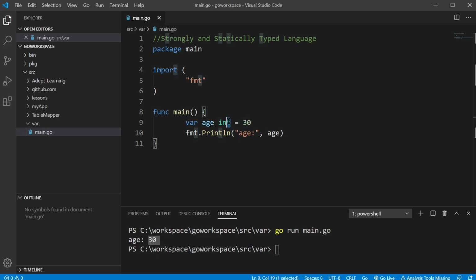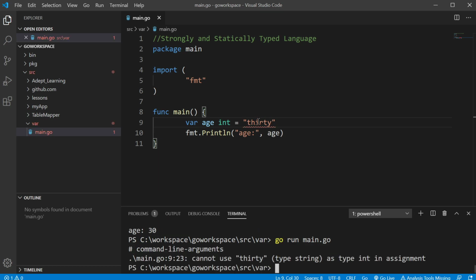Now that we've declared it as an int, we can't just hand it a string because it's expecting an int. It said, hey, you said this is an int, and you handed me a string. It knows that's an error. Cannot use 30 type string, when obviously it's an int because we said so over here.